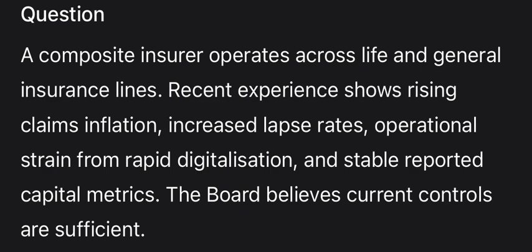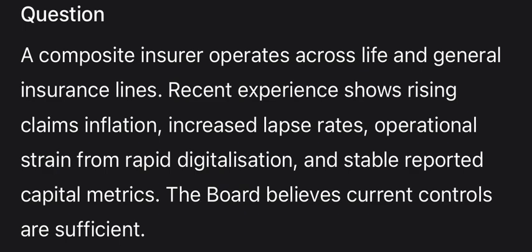From a governance perspective, the 3 lines of defense must be reactivated to provide robust challenge. The second line, risk, has a professional responsibility to present the board with forward-looking scenario analysis, specifically within the ORSA, that test the simultaneous impact of inflation, mass lapses, and cyber outages. This holistic view of capital management ensures that the firm remains within its risk appetite and prioritizes value over volume during periods of operational strain.